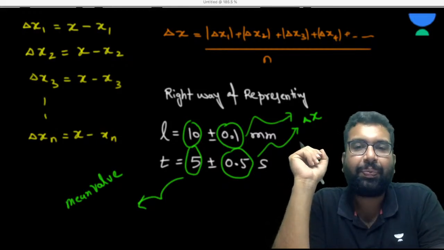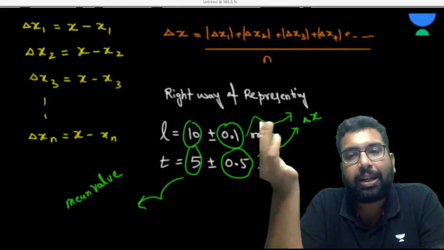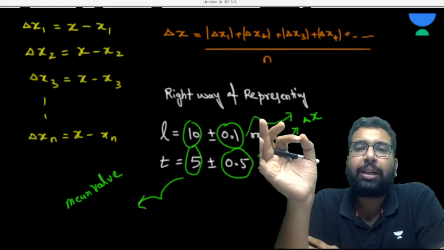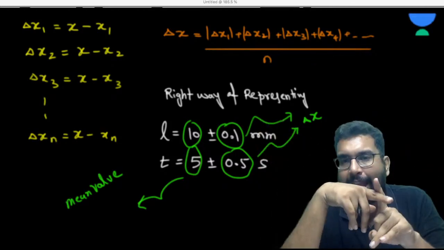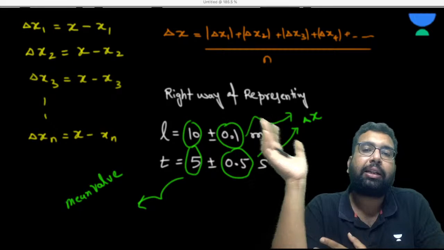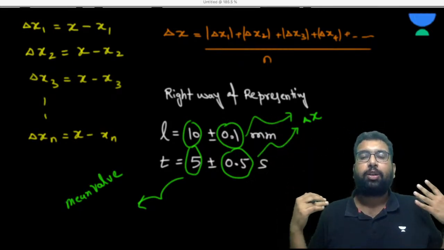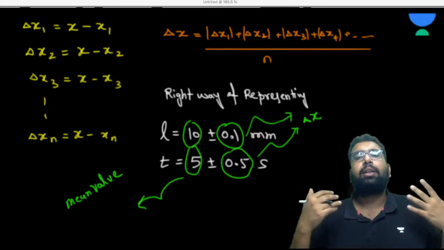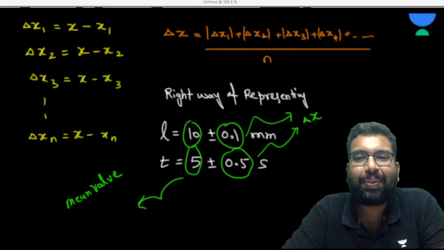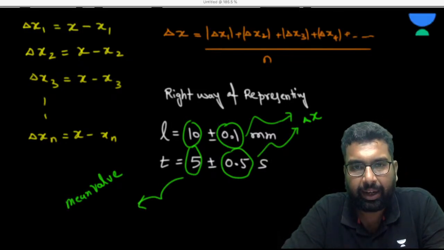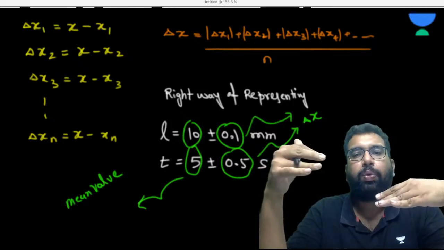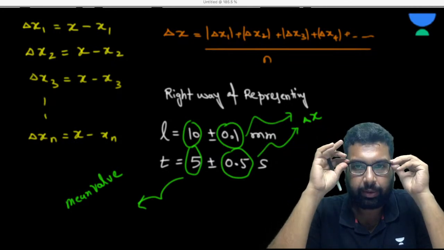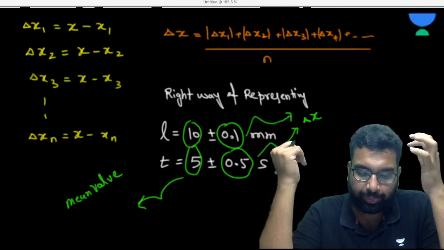I hope it is clear to everyone, right? Delta x is your mean absolute error. So the right way of representing any physical quantity is with its true value and with its error. This is how a physical quantity should be represented, and in the questions mostly they are presented in this way. Is that clear? What is true value, what is absolute error, mean absolute error? You may be asked to calculate that also.